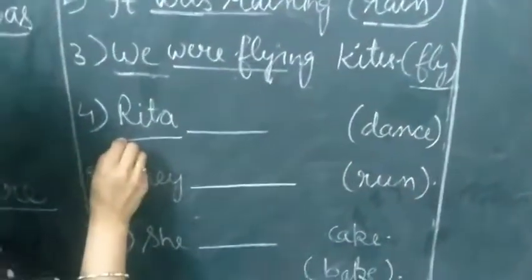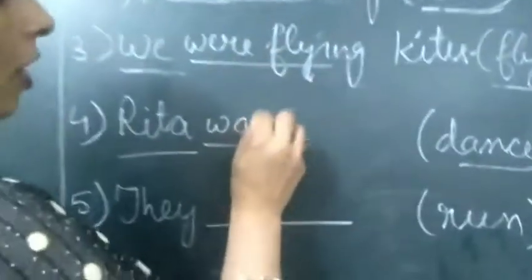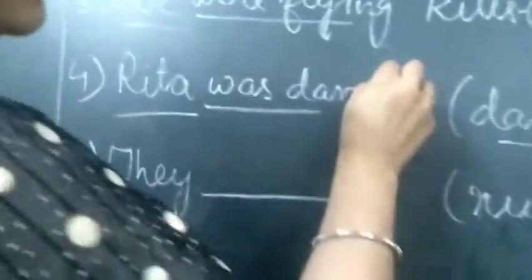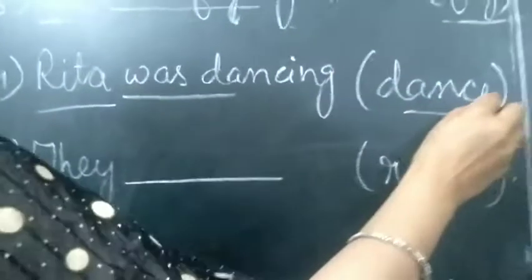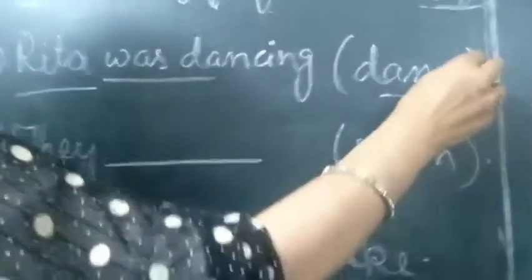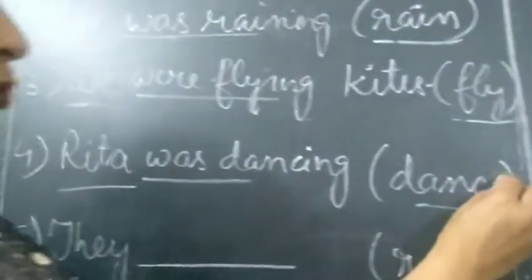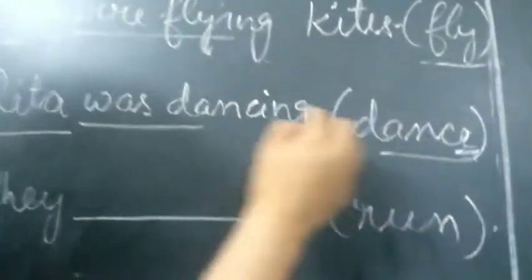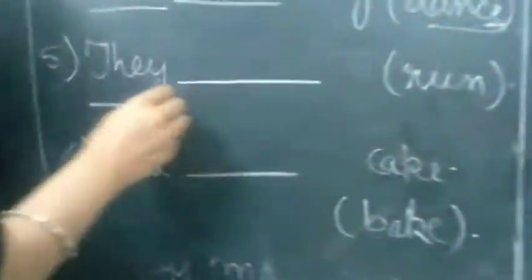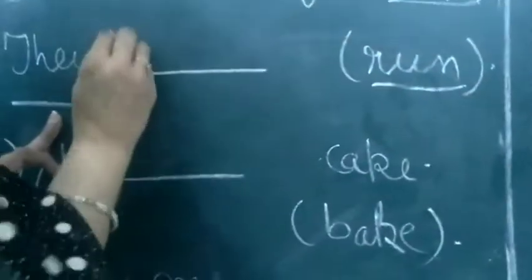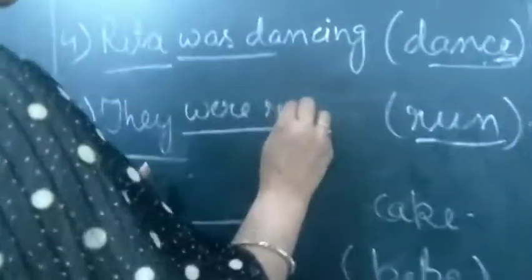Rita is singular now and dance को हमने change करना है. Rita was dancing. Okay, remember this thing, whenever the word ends with e and we have to modify that into ing form, so we will remove e from here and we will add ing. E will be removed. Okay, now here they is again plural with they. Running we have to use they were running.